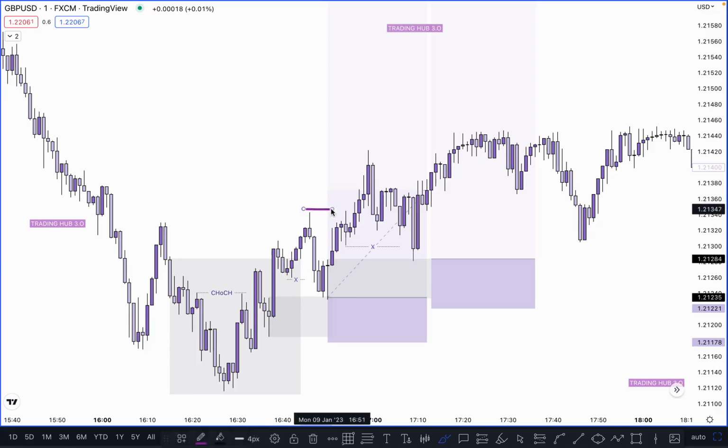Because market broke the structure this side. So you have to identify structure and inducement in the same way, not this one, because this one is our corrective move and there is no inducement in this case. Okay, so this one is our inducement. After taking out the inducement, tap on this order block, and this one is valid because this order block took out the previous candle low and has proper imbalance, as we know, right?